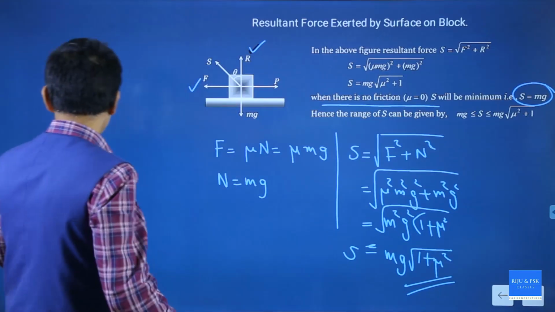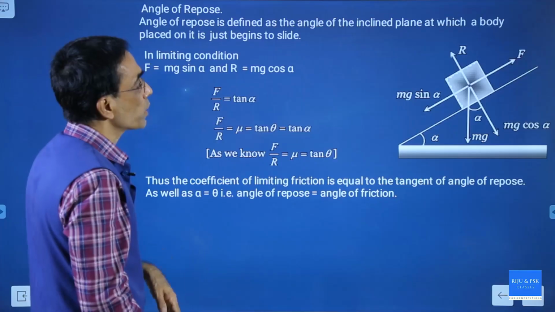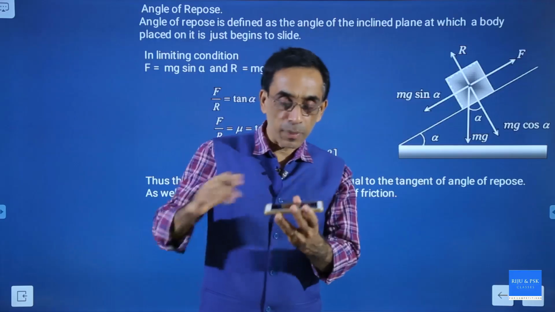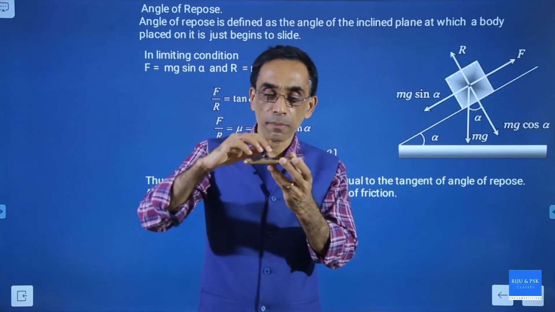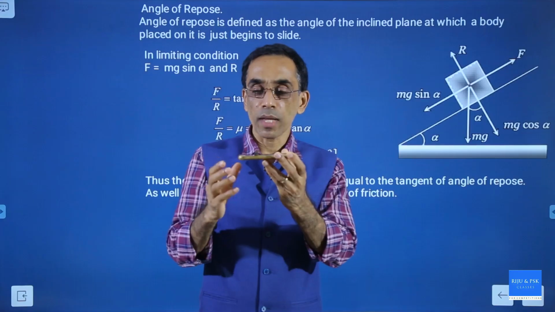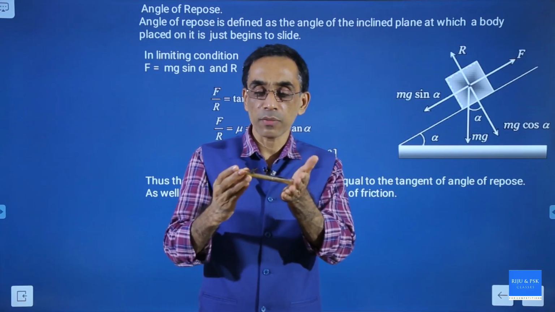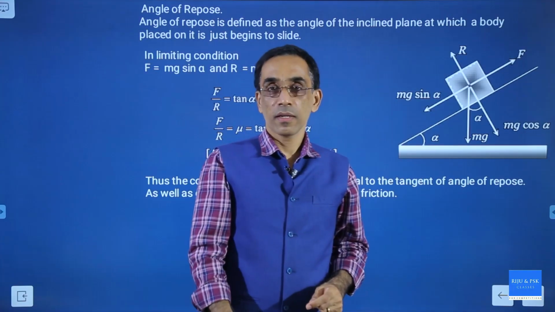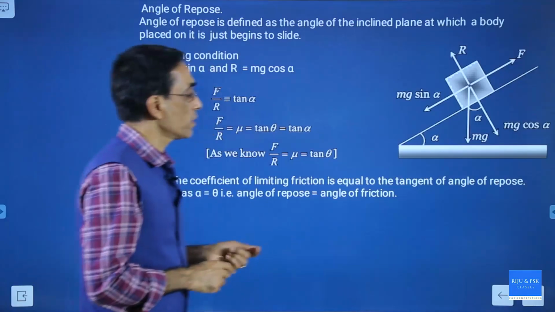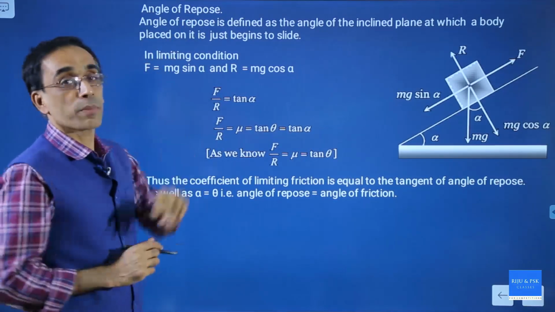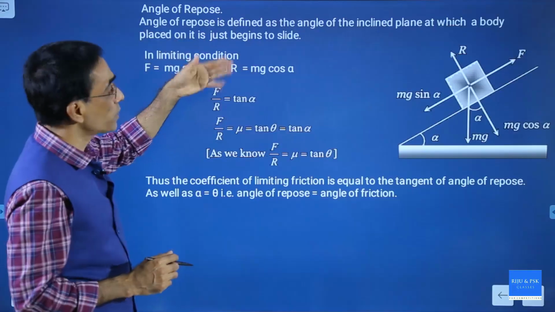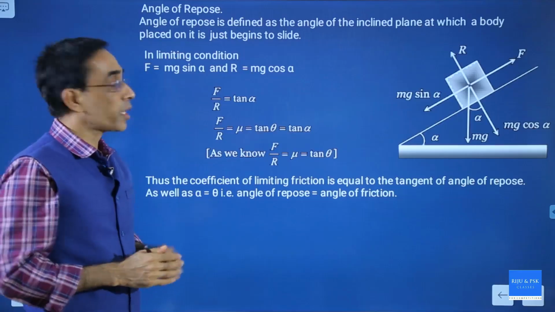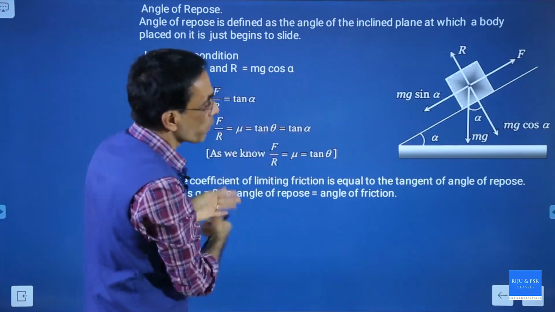Now I said from this angle of friction and contact force we are moving to another angle, and this is actually very simple. For example, if you have an inclined plane, a surface like this one, and a body on it, you can see it is at rest. But what will happen if I incline it a bit? If I tilt it like this, at a particular point you can see it slides downward. So that angle is called the angle of repose. What is the angle of repose? It is the angle of the inclined plane at which a body just starts sliding down. That means at that point the body will not remain at rest, it will start moving downward.